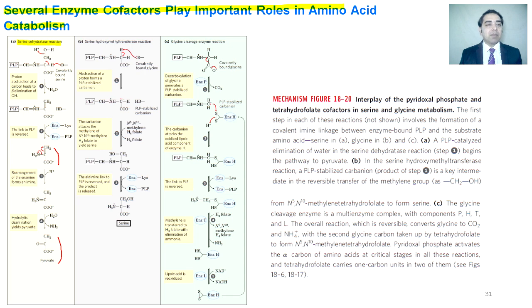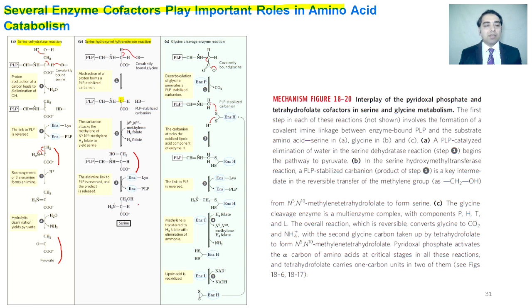In the second example, we can see the serine hydroxymethyltransferase reaction. In this reaction, PLP again makes an external aldimine bond, which is then attacked by the base, and that takes one hydrogen from it, and we get the carbanion stabilized product. This carbanion stabilized product is converted into a new species by the action of tetrahydrofolate, N5,N10-methylene tetrahydrofolate.